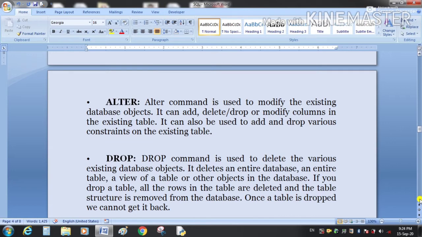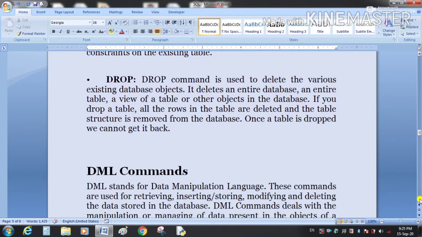It can add, drop or modify the columns in the existing table. It can also be used to add or drop various constraints on the existing table. It means the alter command is used to modify the structure of the table.